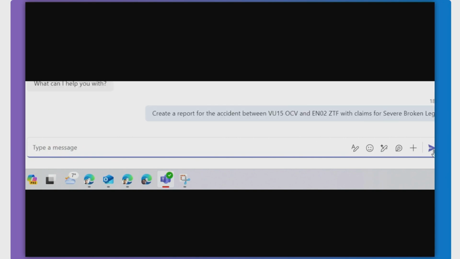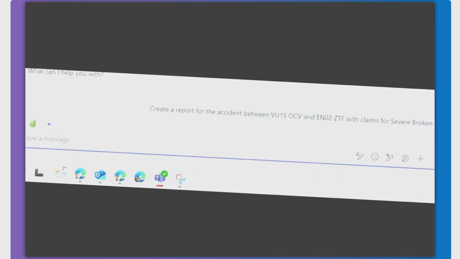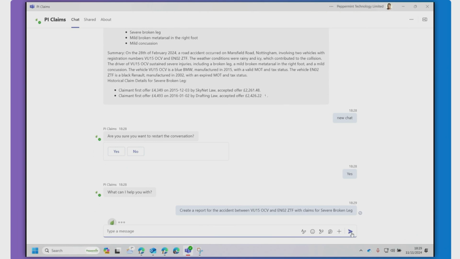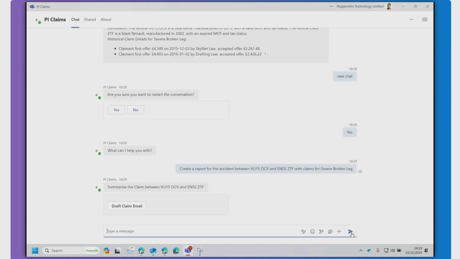So here in Teams, I want to create a report for an accident between these two registration numbers and also look up information about a severe broken leg. As a claims agent, what's going to happen here is it's going to go off to all the different knowledge sources and assemble that information together with no code. It's just strings of text. It's looking up the government agency through the connector to find out the car details. It's looking up the claims history to see what level of money the customer going through the PI claim is likely to get.